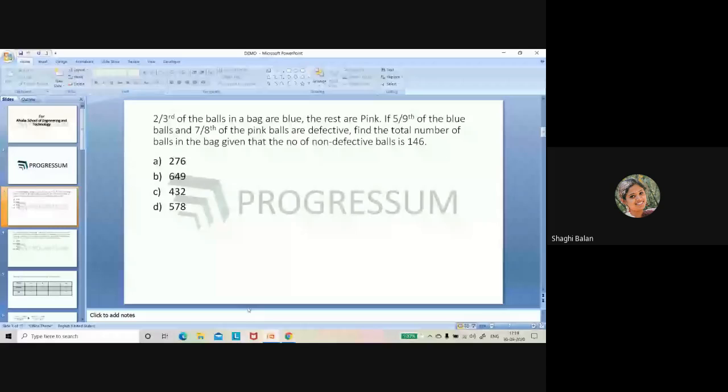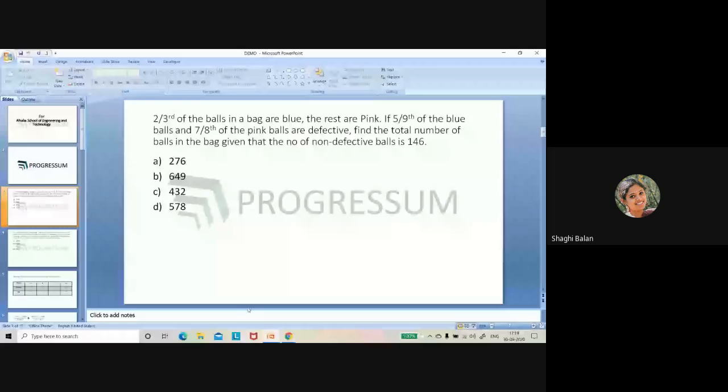Okay, so in the first option, it is 2 plus 7, which is 9, 9 plus 6, which is 15. 15 is not completely divisible by 9, which means the first option is not the right option. Now see the second one, 6 plus 4, 10, 10 plus 9, 19 is not divisible by 9, which means option 2 is also not right.